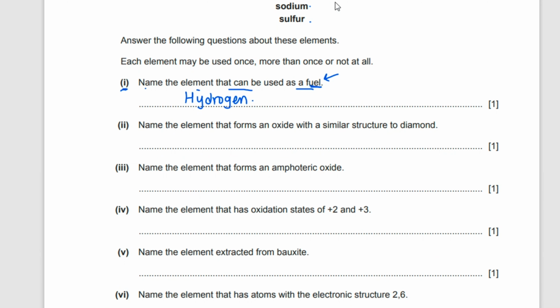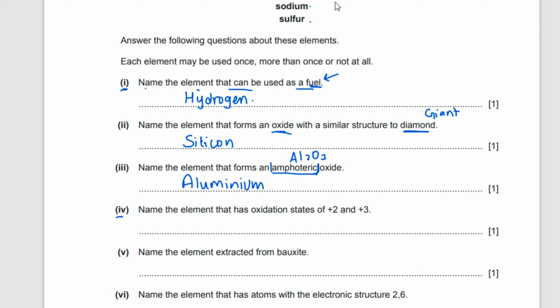Name the element that forms an oxide with similar structure to diamond. You know diamond is a giant structure, and another giant structure you studied is silicon dioxide. So here the answer is silicon. Name the element that forms an amphoteric oxide. Amphoteric oxides are those which have double characteristics. They can react with acid and they can react with bases as well. One example is aluminium oxide. So the answer is aluminium.